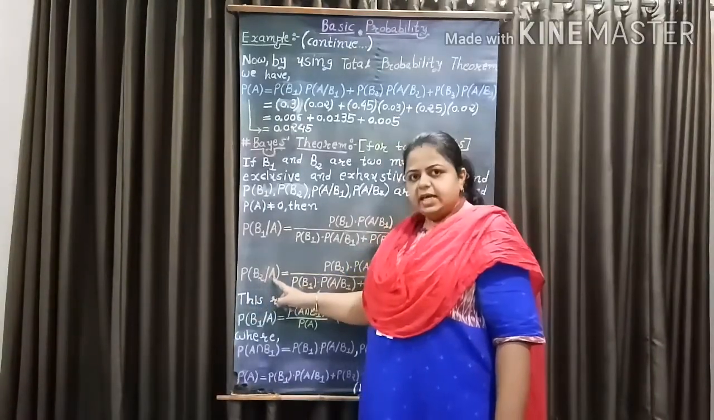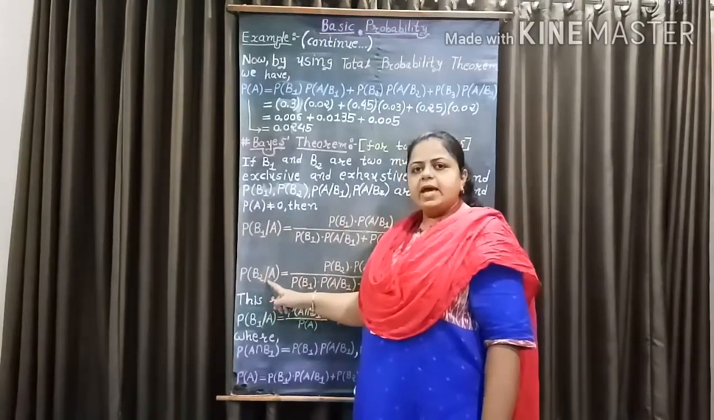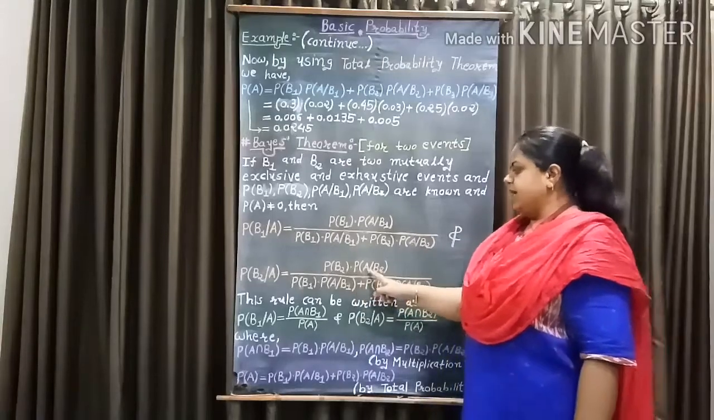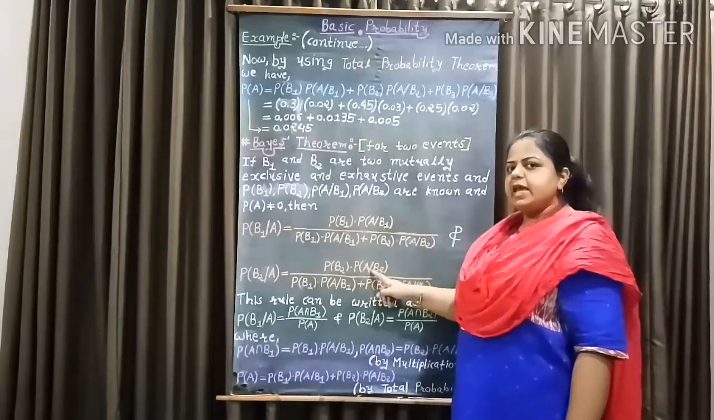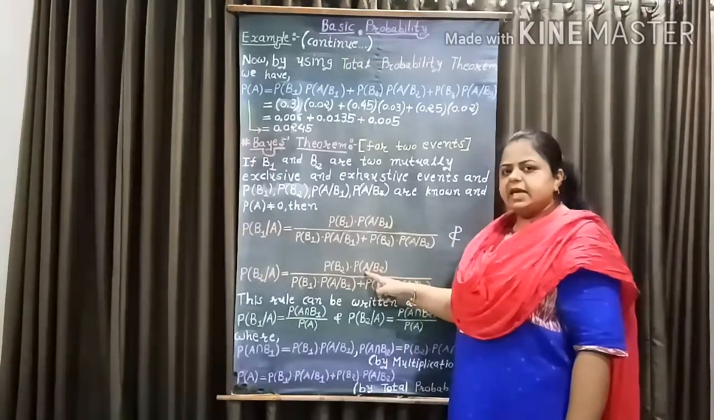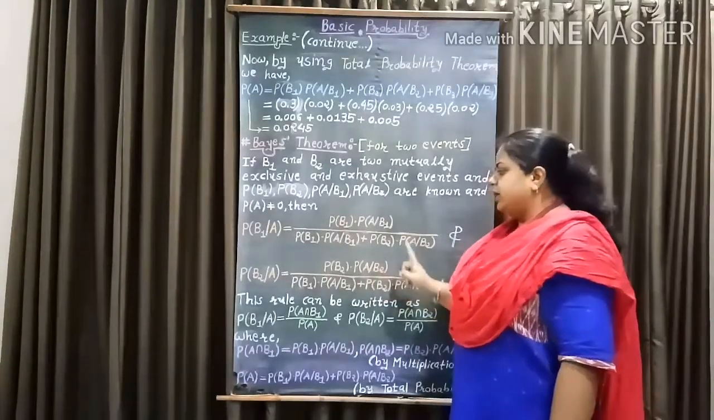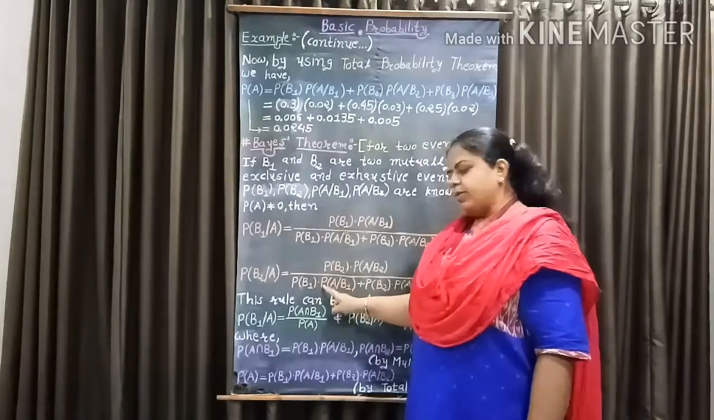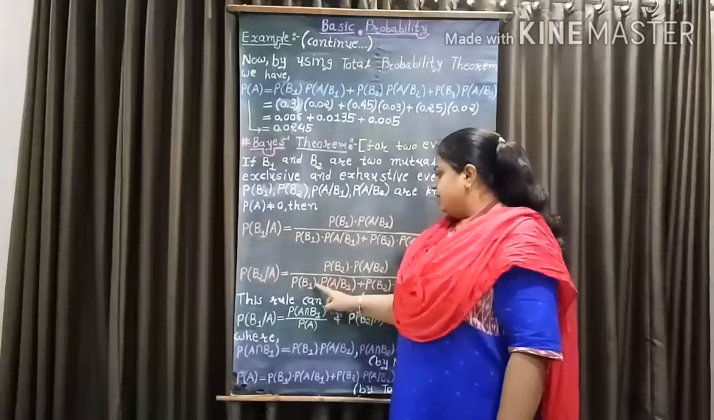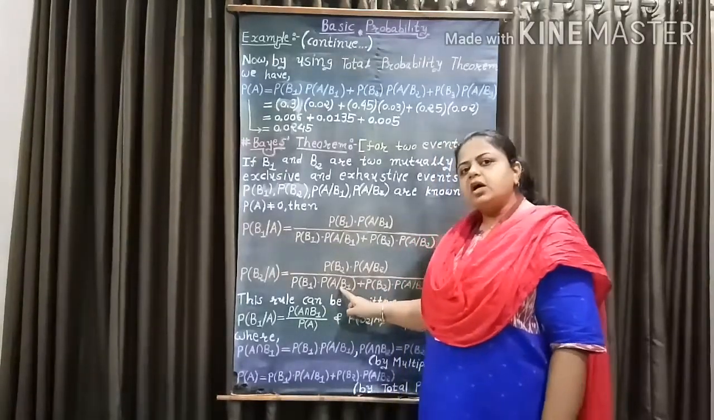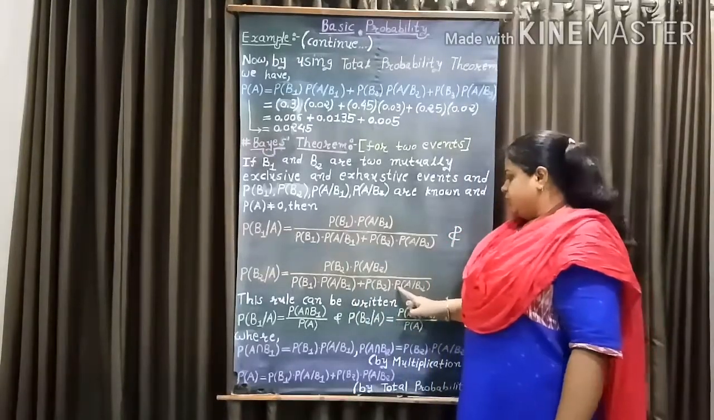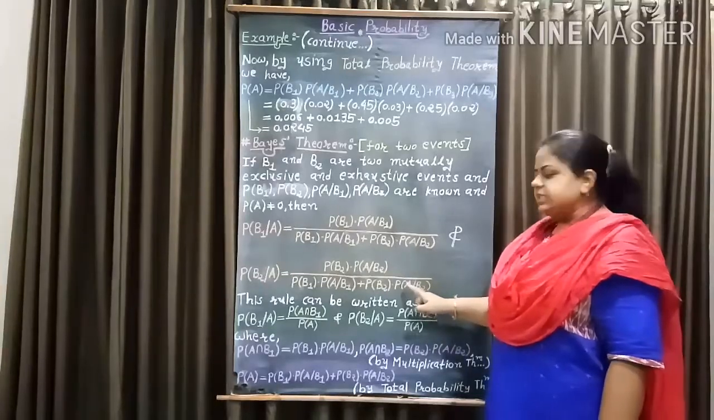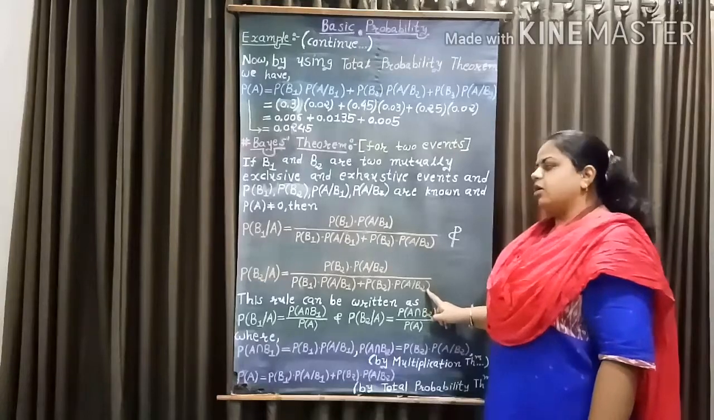And probability of B2 given A, that is probability of B2 when A has already occurred, equal to probability of B2 into probability of A given B2, that is conditional probability of A given B2, that is probability of A when B2 has already occurred, over probability of B1 into probability of A given B1, that is conditional probability of A given B1, plus probability of B2 into probability of A given B2, that is probability of A when B2 has already occurred.